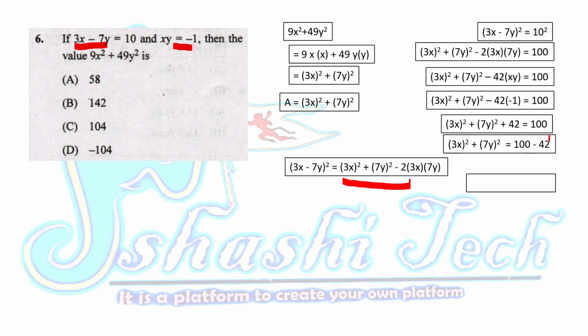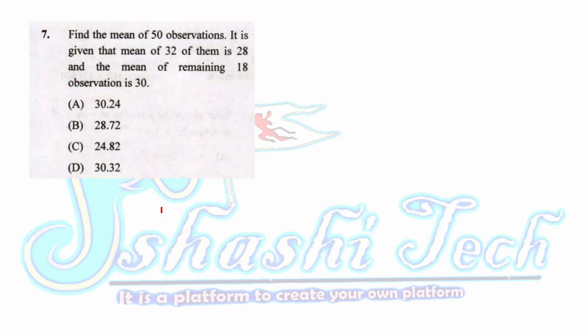Then subtract it from the 100. We will get this value. The final result is 58. This is equal to this one. So we are getting the value of 9x square plus 49y square as 58. 58 is the correct answer. Let us go to the 7th question.